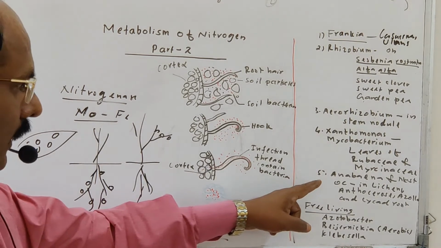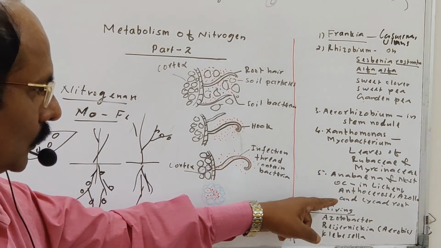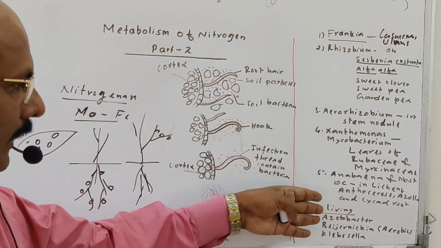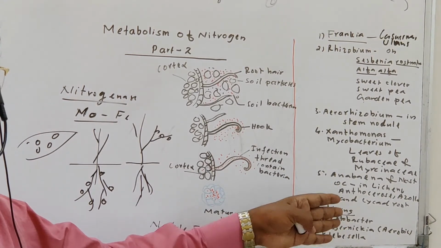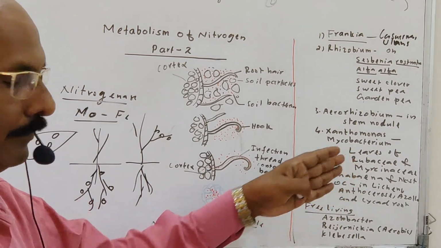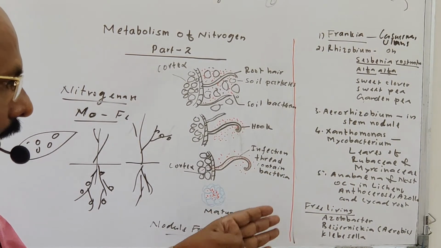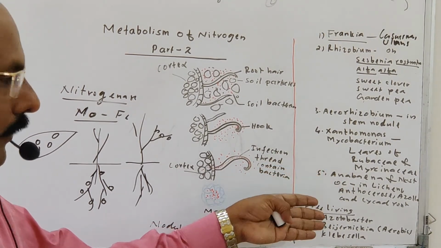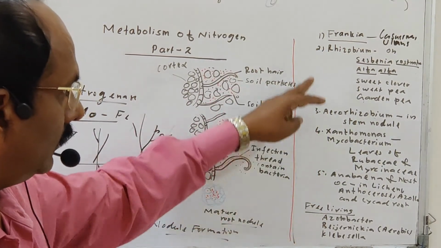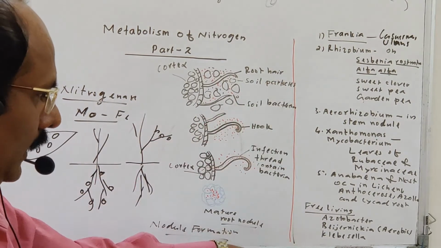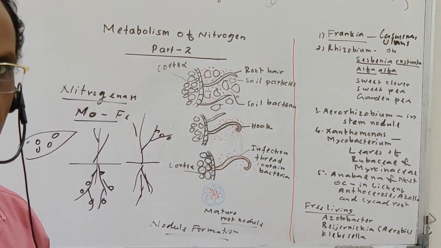Another group is Anabaena and Nostoc. Anabaena and Nostoc are commonly found along with lichens, Anthoceros, Azolla, and some cycad roots, for example Cycas roots. Anabaena or Nostoc living together with them helps in nitrogen fixation. All these are symbiotic nitrogen fixers. And some free-living nitrogen fixers are also available.